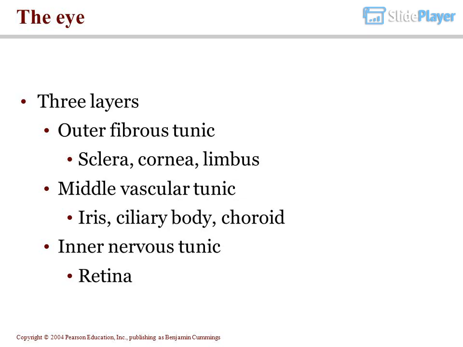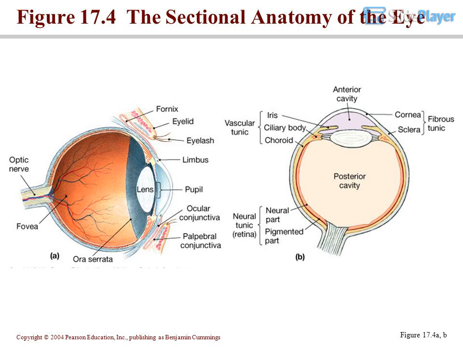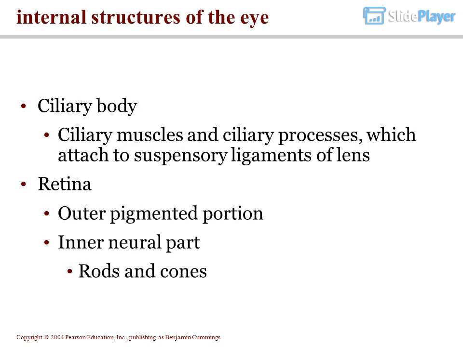The eye has 3 layers. The outer fibrous tunic includes the sclera, cornea, and limbus. The middle vascular tunic includes the iris, ciliary body, and choroid. The inner nervous tunic is the retina. Figure 17.4 The sectional anatomy of the eye. Figure 17.4a, b. Internal structures of the eye.